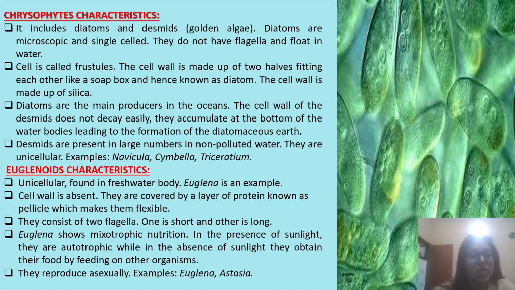Characteristics of the euglenoids. Euglenoids are unicellular, found in freshwater bodies. Euglena is an example. Cell wall is absent. They are covered by a layer of protein known as the pellicle, which makes them flexible. They have two flagella, one short and the other long. Euglena shows mixotrophic nutrition. In the presence of sunlight, they are autotrophic, while in the absence of sunlight, they obtain their food by feeding on other organisms. They reproduce asexually. Example, Euglena and Astasia.